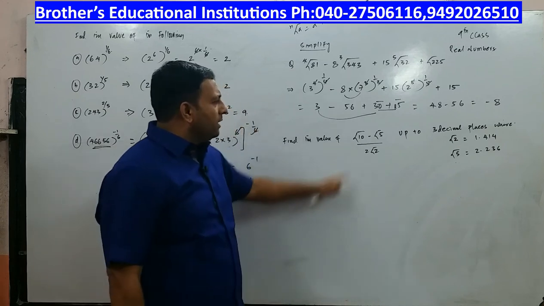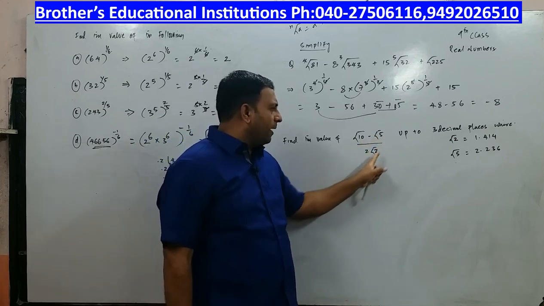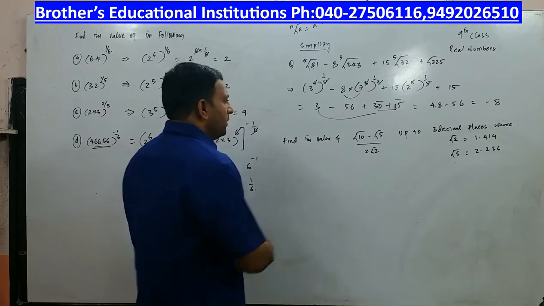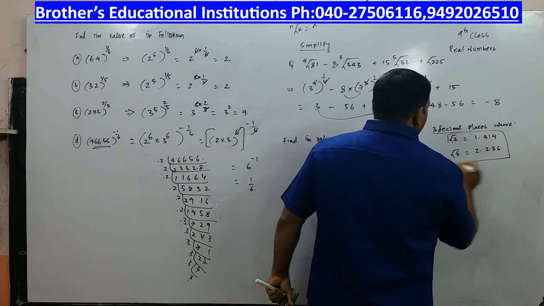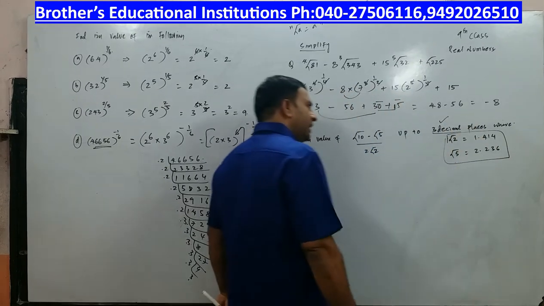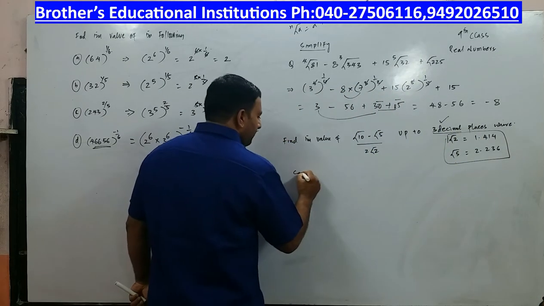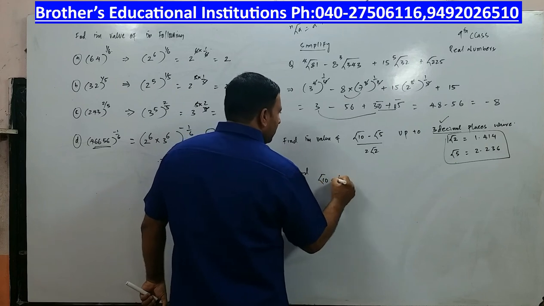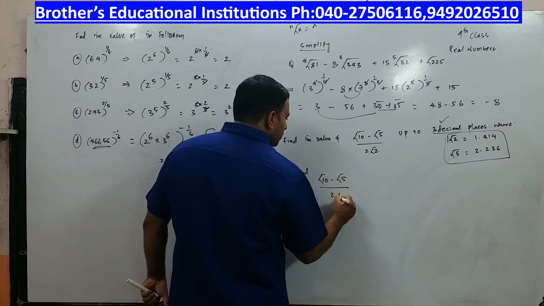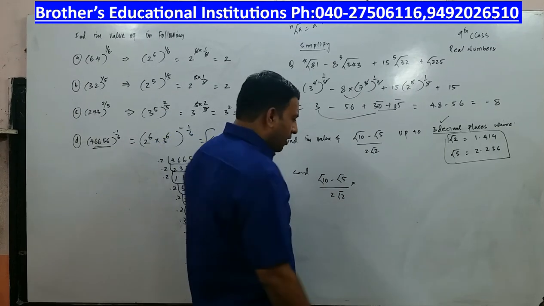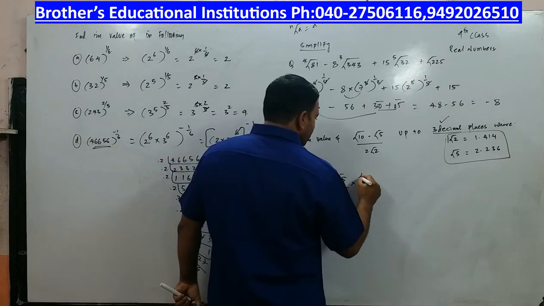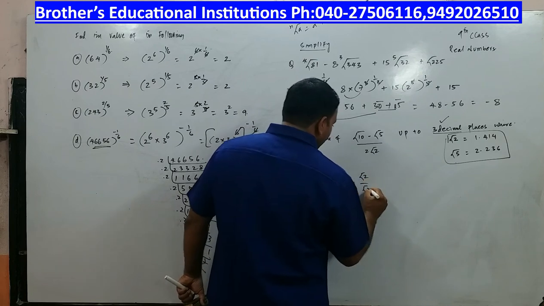Find the value of 10 root 10 minus root 5 by 2 root 2. You have to simplify, where root 2 is given as this and root 5 is given as this, and I have to simplify to 3 decimal places. So now I will consider root 10 minus root 5 by 2 root 2. What will I do? I will first rationalize the denominator. To rationalize the denominator, I will multiply by root 2 and divide by root 2.